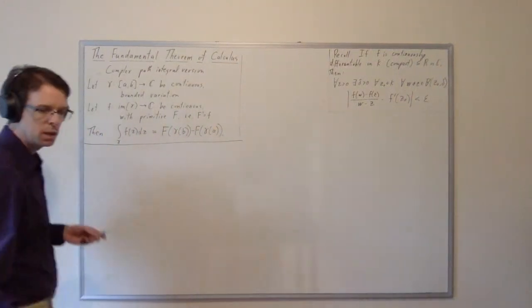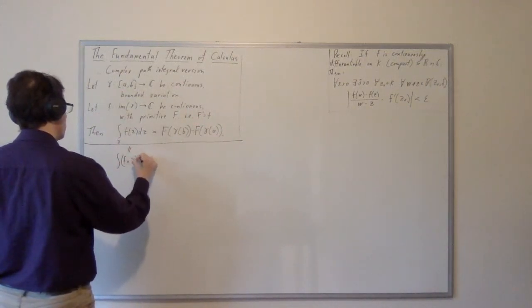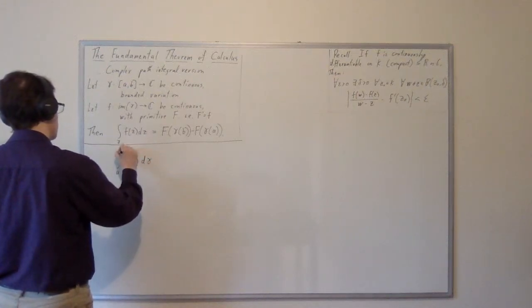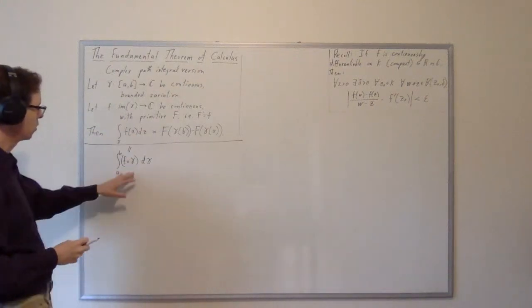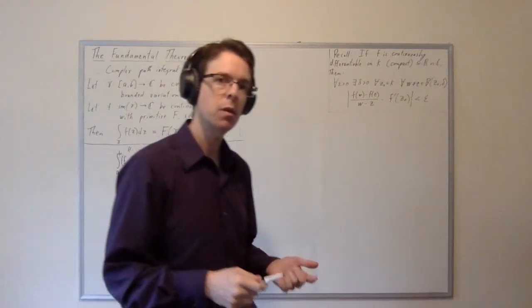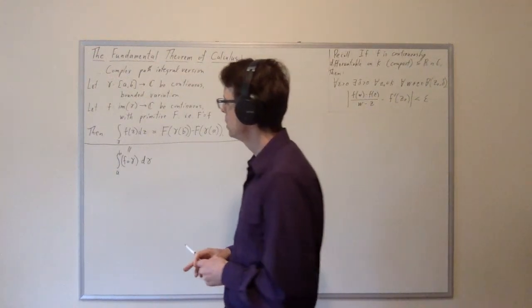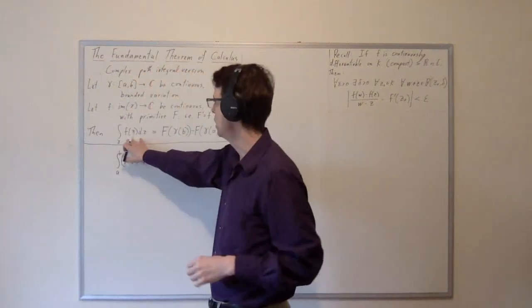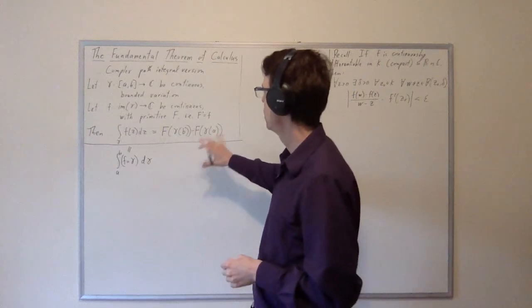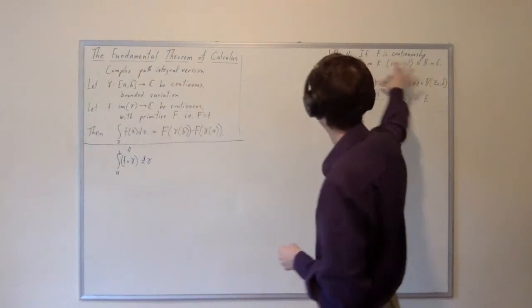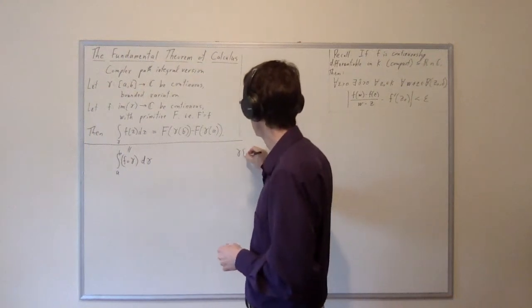But don't be too concerned because it is, of course, also a Riemann-Stieltjes integral. It's the Riemann-Stieltjes integral of the function f composed with gamma, d gamma, from a to b. So that is a kind of Riemann-Stieltjes integral, but it's not the Riemann-Stieltjes integral of the function f, it's the Riemann-Stieltjes integral of the composition of f with gamma. If you're really interested in real variable calculus and a real fundamental theorem of calculus, this proof, the proof that we'll give here, and this theorem too, go through when gamma is simply the identity function on the interval [a,b].